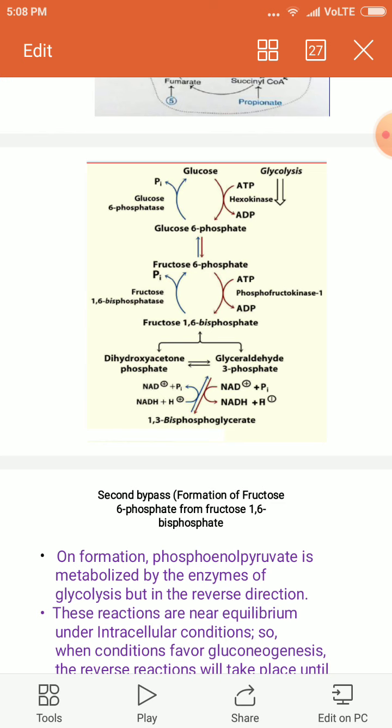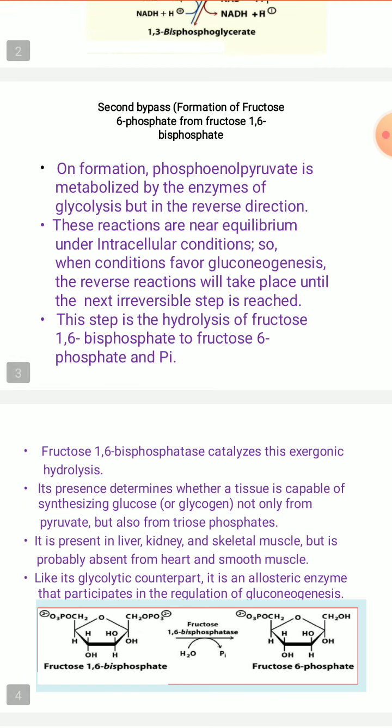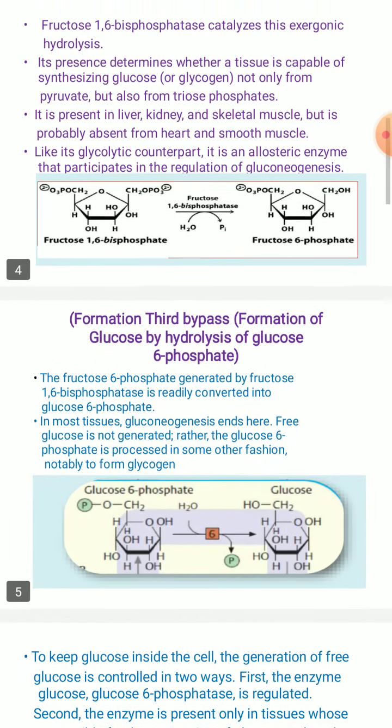Then once it reaches the irreversible reaction of glycolysis, glucose 6-phosphate, it undergoes hydrolysis again, catalyzed by glucose 6-phosphatase, forming a glucose molecule with removal of inorganic phosphate. So you have seen till now the third bypass reaction of gluconeogenesis.